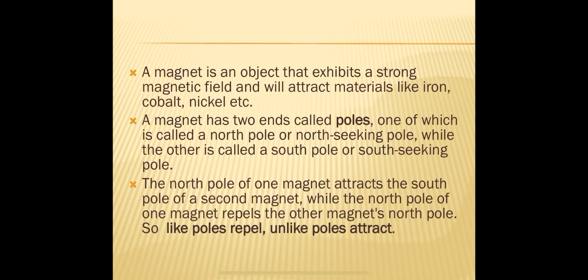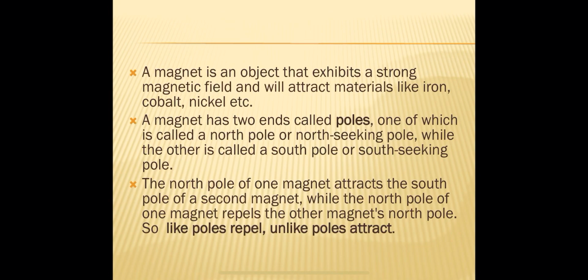That means we cannot separate the two poles by breaking a bar magnet into pieces. So by this we can say that in magnetism, north and south poles cannot be isolated. They exist in pairs only.